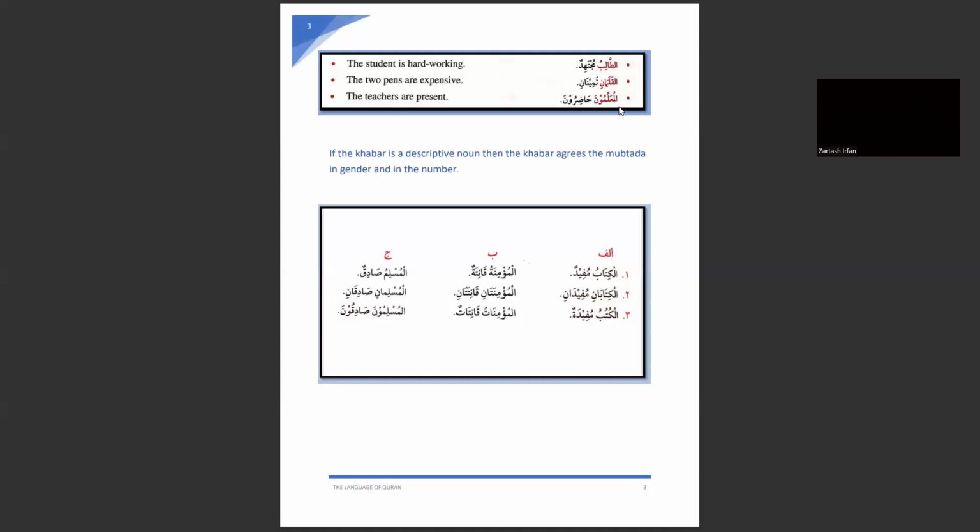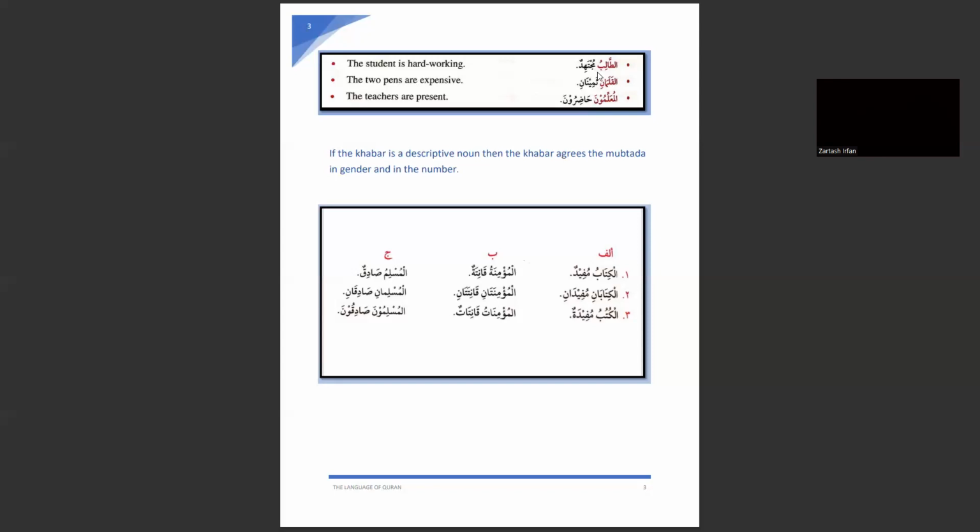So, all the khabar in these three sentences are following their mubtada in gender and in number. In the first example, at-talibu mujtahidun, mubtada and khabar, both are mufrad. Here, the khabar is mufrad. It is following its mubtada in number and in gender. In gender means if the mubtada is a muzakkar ism, then its descriptive noun will also be a muzakkar noun.